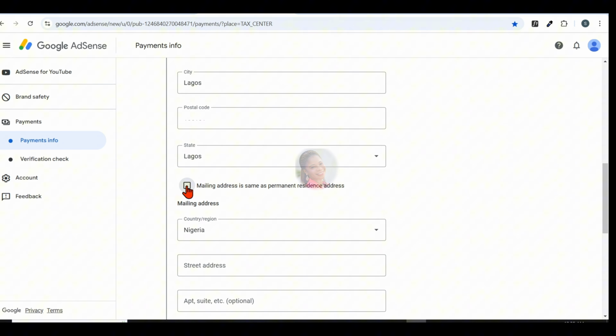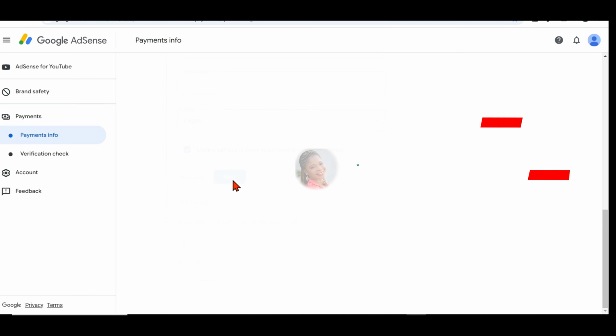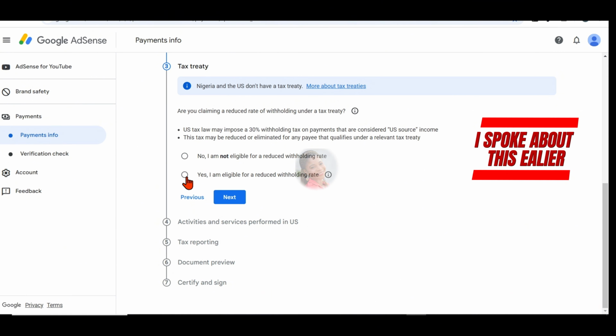Go ahead and check this box if your mailing address is the same as your permanent address, or if it's not the same, you can just fill in the address on this other option below here. So I will just check the box here. Click on next.